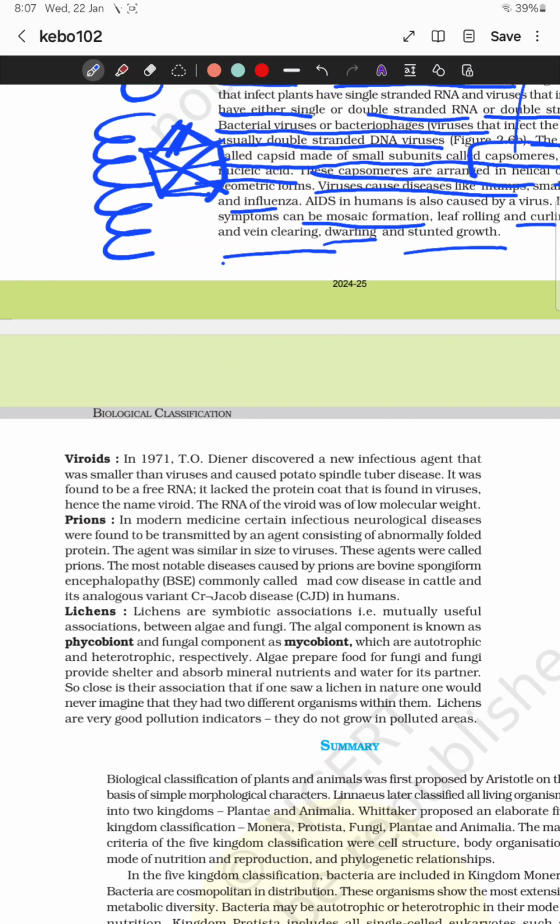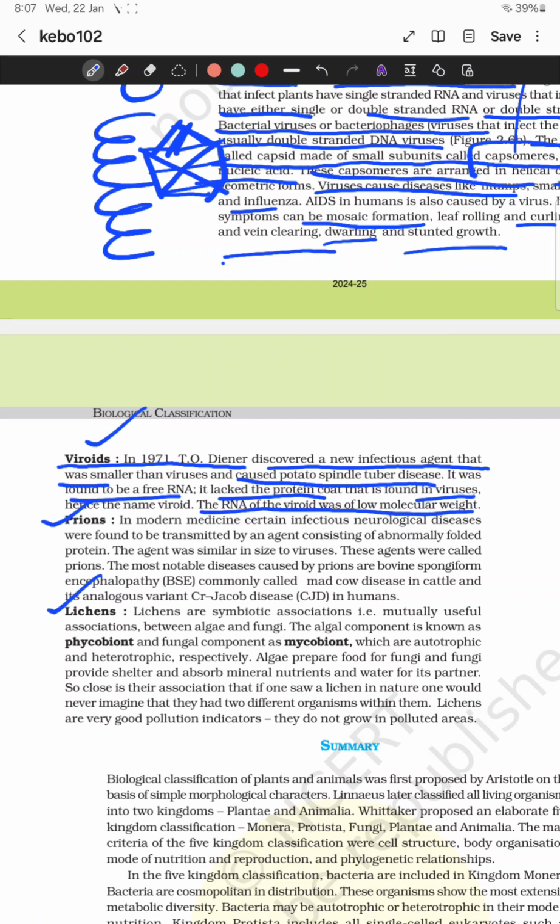Other than viruses, some other agents are known, like viroids, prions, and lichens. Viroids were discovered by T.O. Diener as a new infectious agent, very much smaller than viruses. They cause potato spindle tuber disease and consist of free RNA. Proteins are absent in viroids, whereas proteins are present in the virus, and the RNA of the viroid is of low molecular weight.